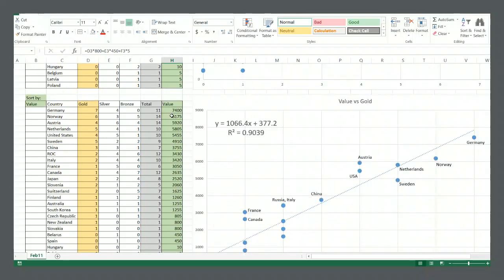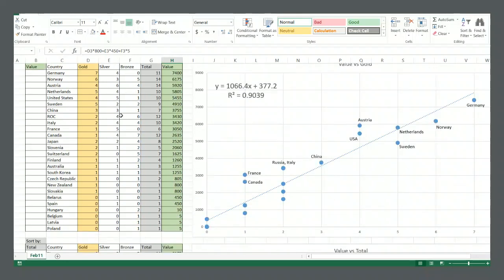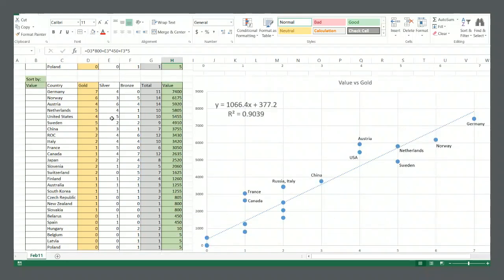So if we rank countries by the value of the medals they've won, the order changes a bit. We see China and Russia, for example, not too far down. Same with Canada, not as far down as otherwise, because all the silvers they've won count for more.